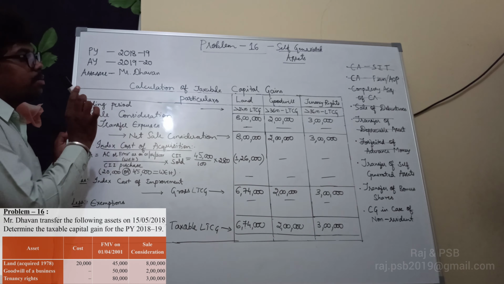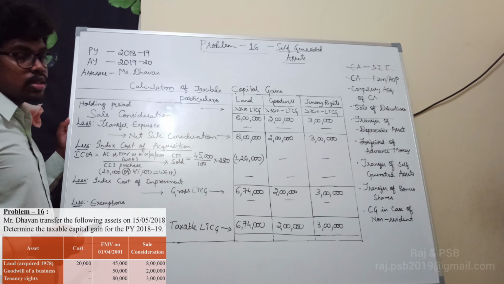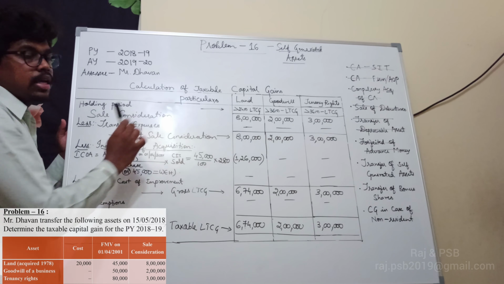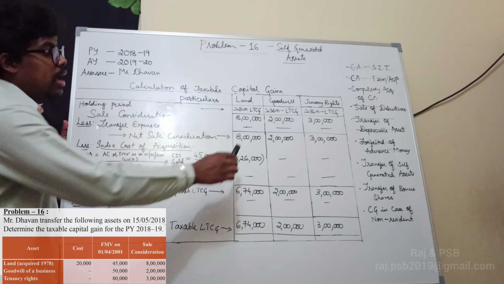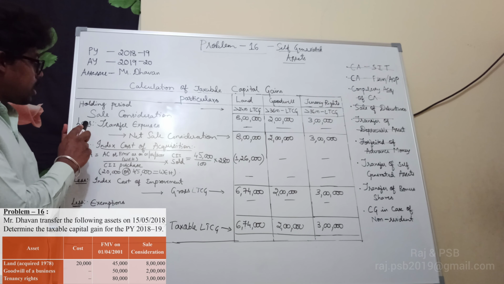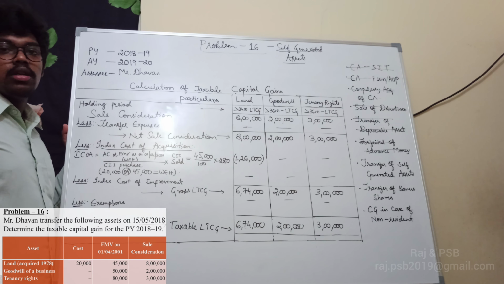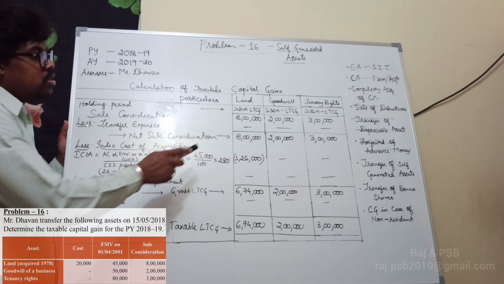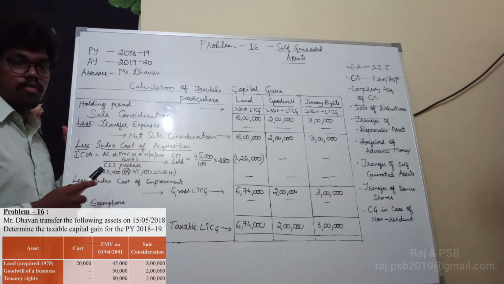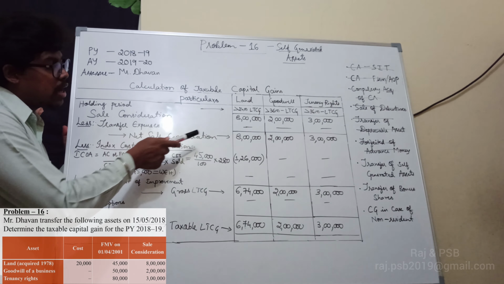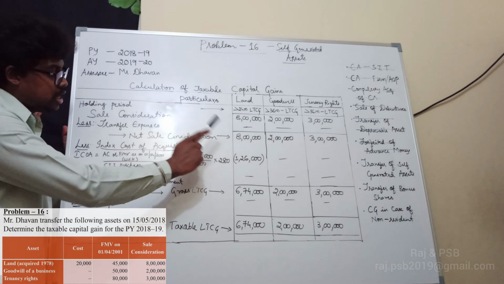So the holding period is known. All the three are long term capital gains. The sale consideration of land is 8 lakh, which is given in the sum, and 2 lakh for goodwill and 3 lakh for the tenancy rights. There are no transfer expenses, so less transfer expenses will remain nil. So the same amount will be carried forward, that is 8 lakh, 2 lakh and 3 lakh respectively, and they are called net sale consideration.